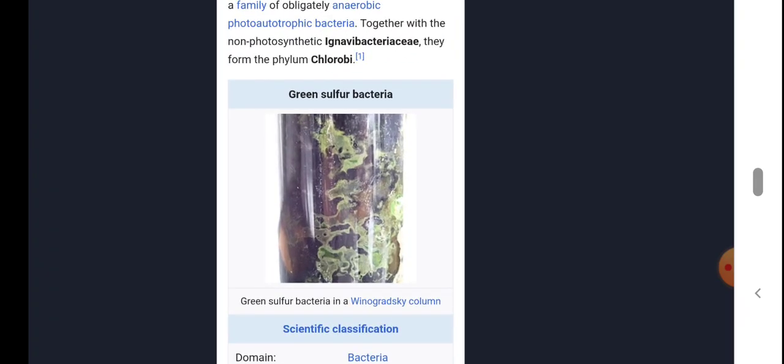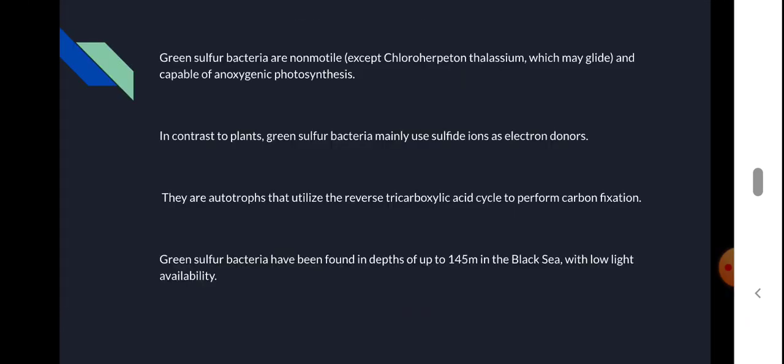You can see green sulfur bacteria in a Winogradsky column. Green sulfur bacteria are non-motile, except for an exception, Chloroherpeton thalassium, which can move by gliding movements. Otherwise they are non-motile, and they are capable of anoxygenic photosynthesis. They do not require oxygen, and in the presence of oxygen they may die.